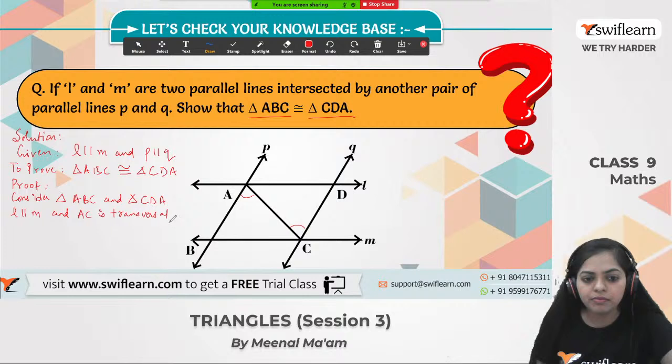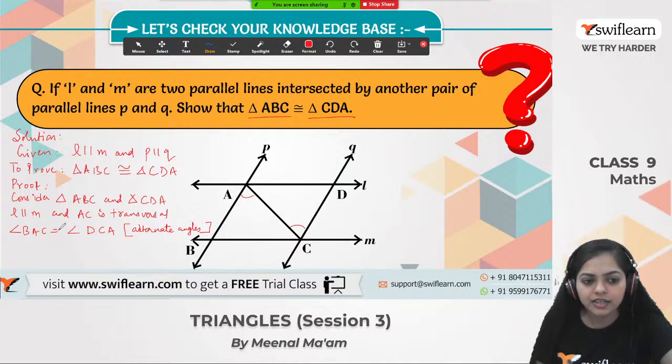Alright, okay guys, and what we will say, this line AC is equal to AC. So here AC is equal to AC. The reason is it is a common line. So I will say that it is a common line. That's why it is equal. And also, let's have a look.